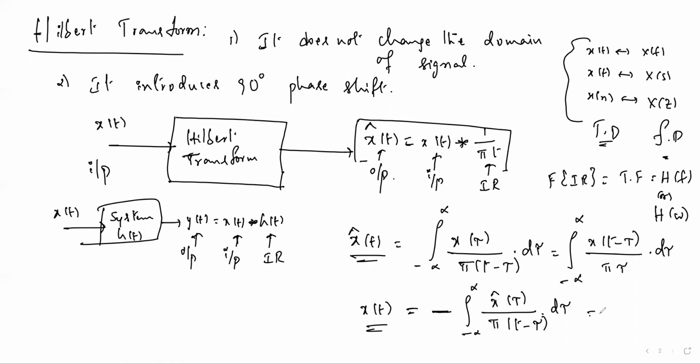But what is this? x cap of t is the Hilbert transform of x of t, and this expansion is for the Hilbert transform. Now, this integration with the minus is nothing but the Hilbert transform of x cap of t.